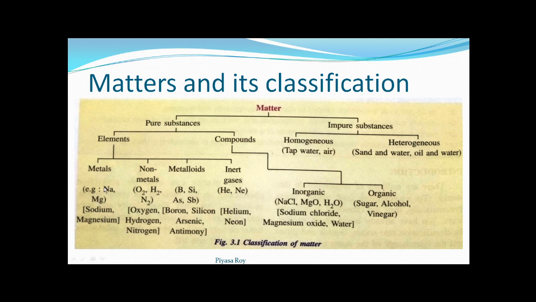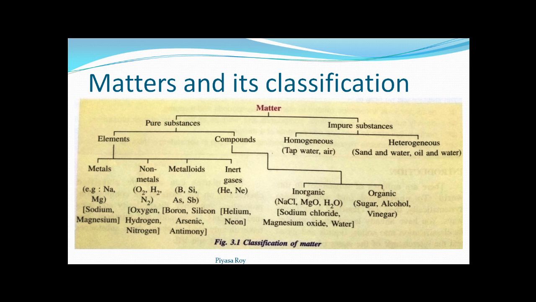Examples of metals will be sodium, magnesium, iron, and so many metals are there. You know that. Silver may be there, copper may be there. So these are the metals. Next, non-metals: oxygen, hydrogen, nitrogen, these gases we can say are non-metals. Sulfur is there, phosphorus is there. These can also be given as examples of non-metals.